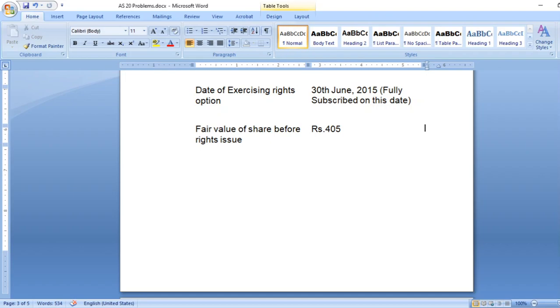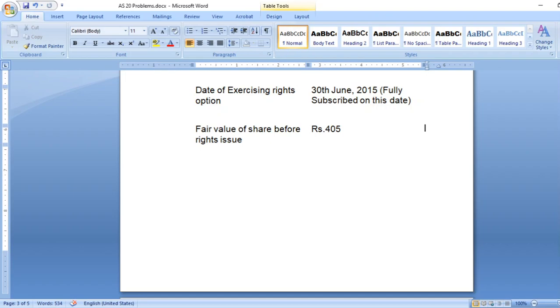Just go through the problem. This is for rights shares. Actually this is for rights shares. Okay, you should work out the answer.